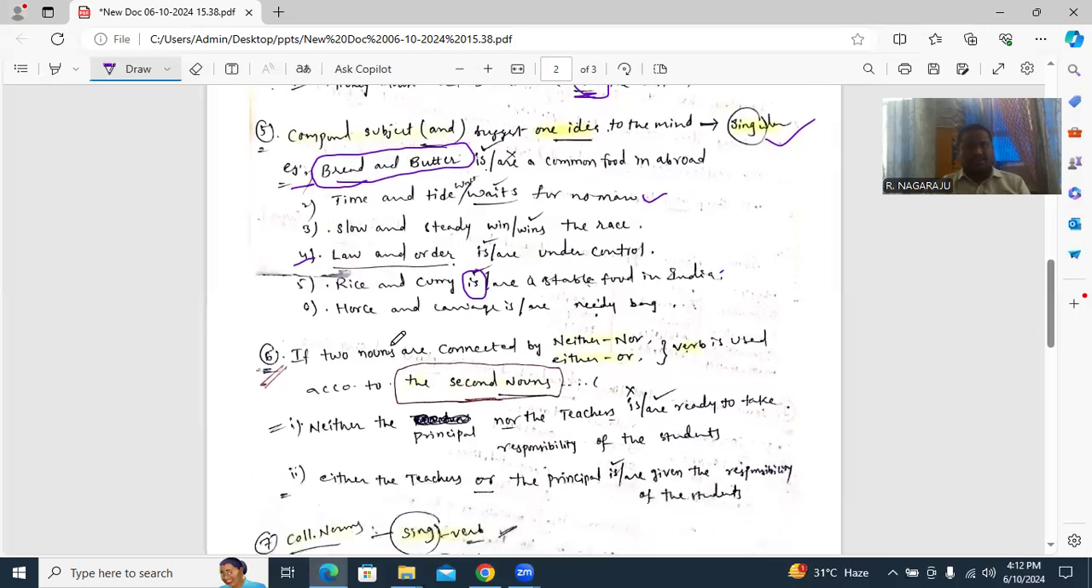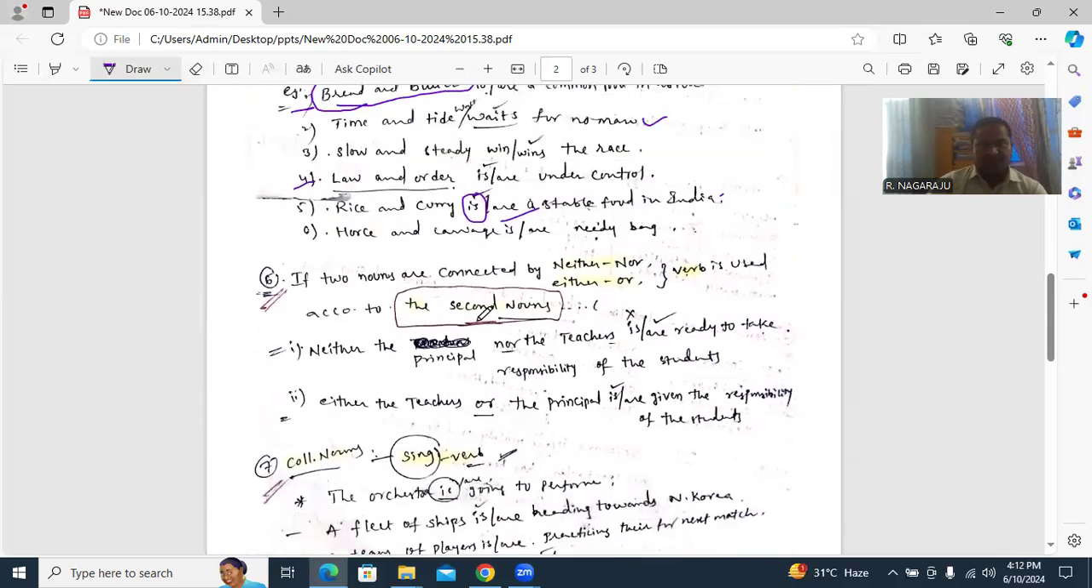Next comes courage. Sorry. Bread and courage. Courage and something is needed. Here, is only. Particularly we can use is.